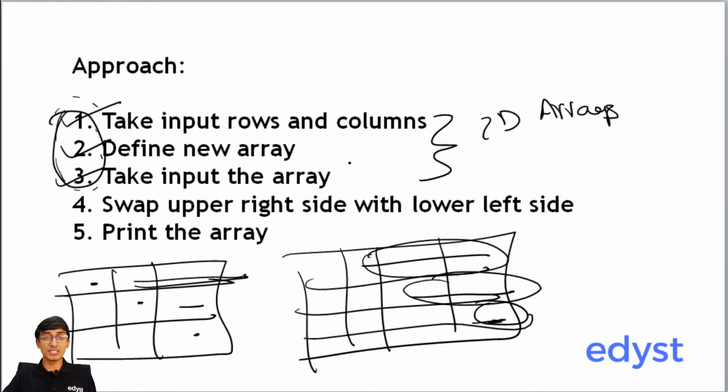So first understand these 3 steps and then only go to the algorithm. Once you finish these 3 steps, then understand this part, which is very simple. What we did was we just took the upper half of the triangle, we swapped it with the lower half, and then finally we printed the array, right? So this was the recap.